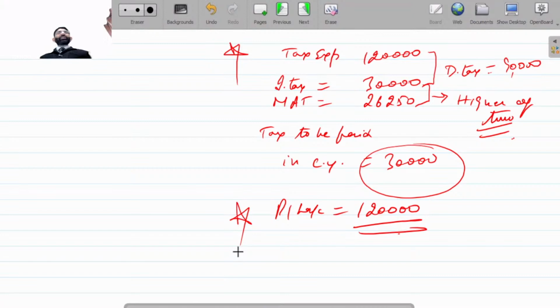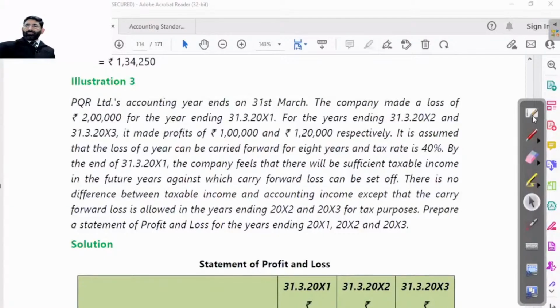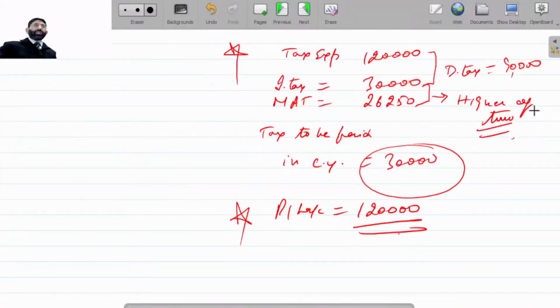Now read illustration number 3. If you have any doubt in illustration number 3, just tell me. So note it down and then go for illustration number 3.